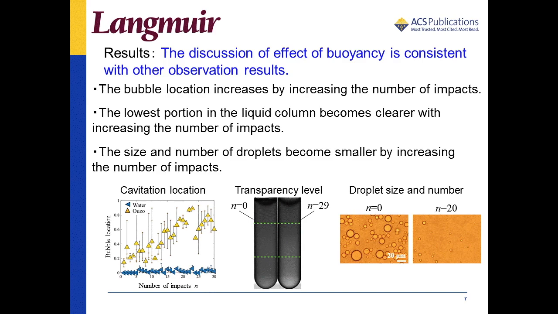Several hundred droplets are observed before the ouzo emulsion is subjected to impact. In this case, the maximum radius of these droplets is on the order of 10 micrometers. On the other hand, after the impact is applied to the ouzo emulsion, the droplet size and number become much smaller. It was suggested that the discussion of effect of buoyancy is consistent with other observation results.